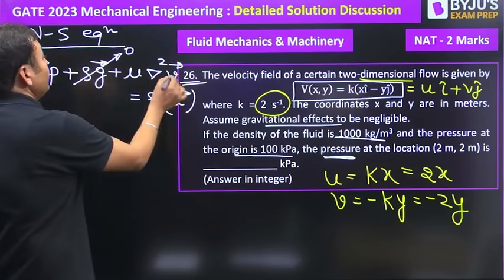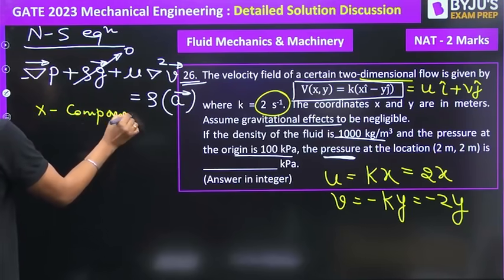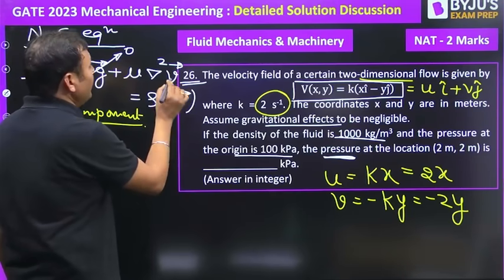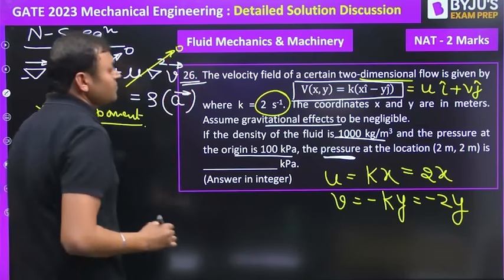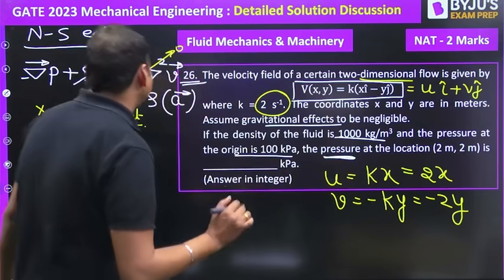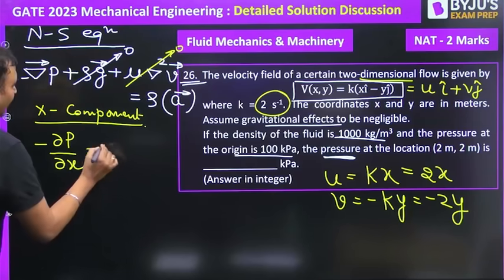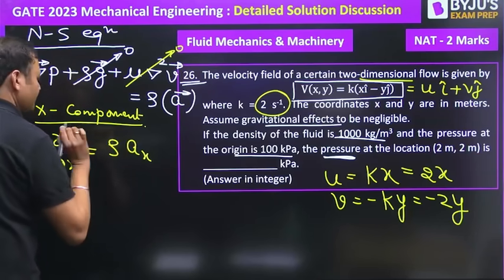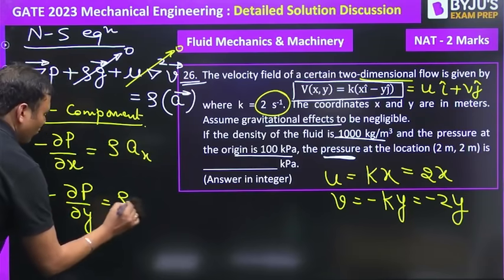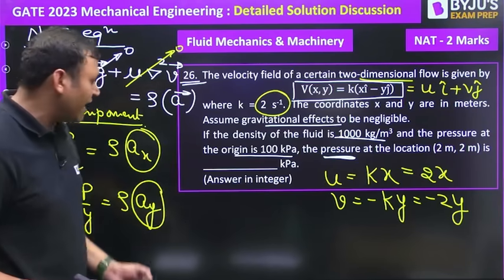Now if we write the x component of this Navier-Stokes equation, mu into del square V is equal to 0, this will also be 0. If we take the double derivative of u with respect to x, then it will be 0. So it will be minus del p by del x is equal to rho into ax. Similarly, minus del p by del y is equal to rho into ay, and we need to write the expression for ax and ay.